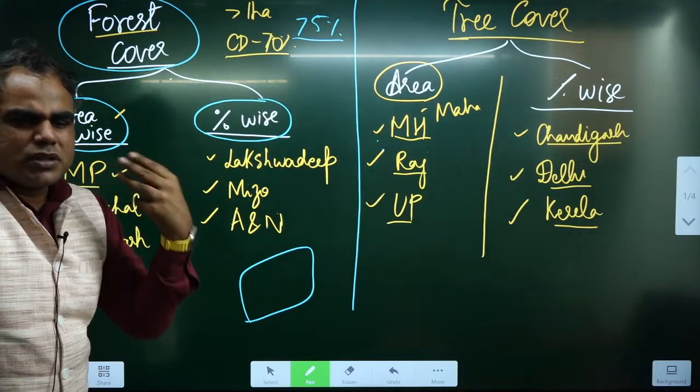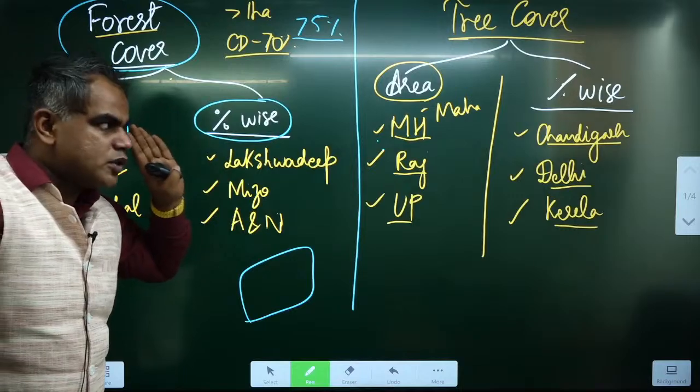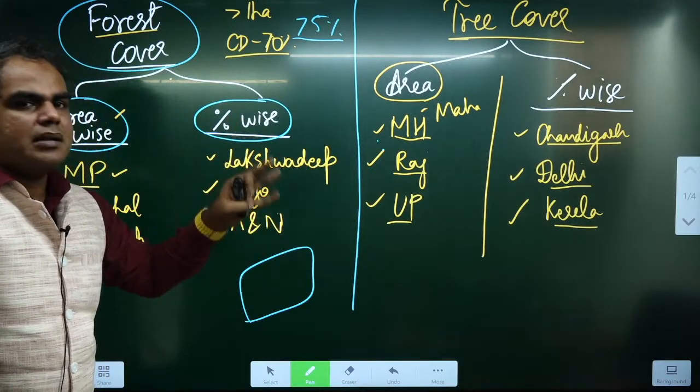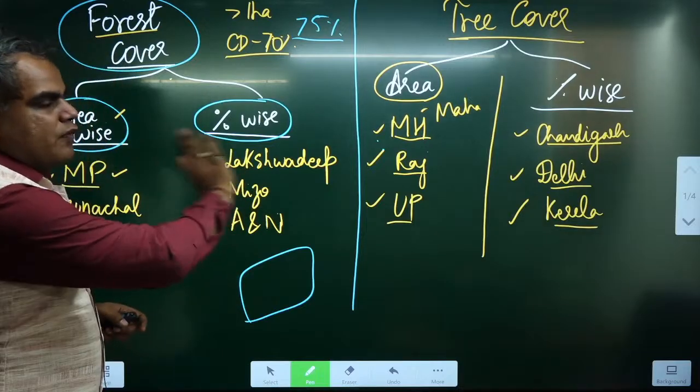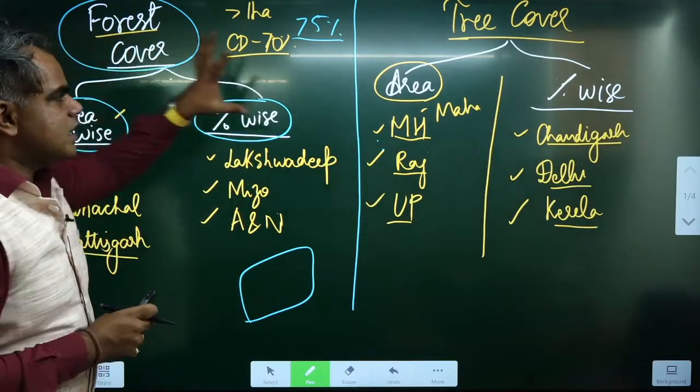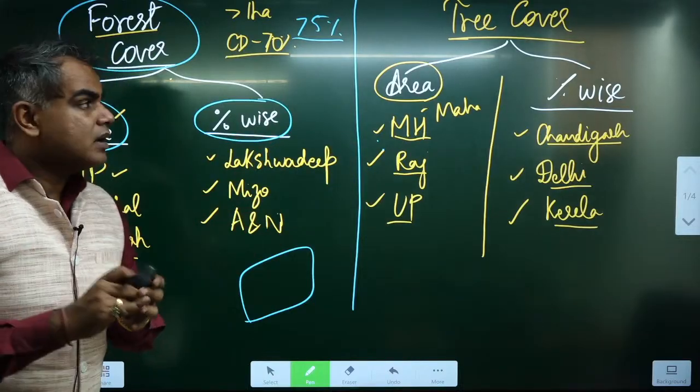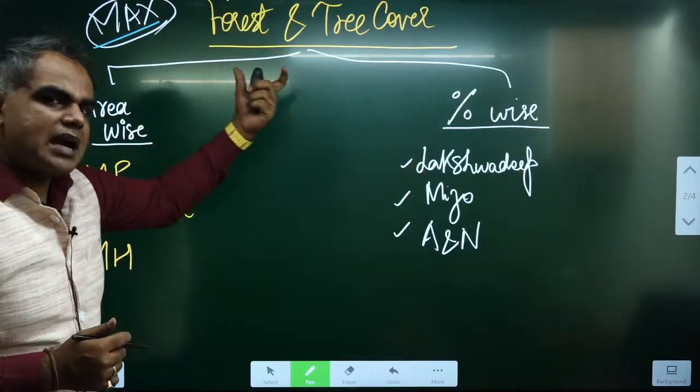Okay, so even in your state exams, whatever exams, if you just follow this whole one lecture throughout, concept based questions you'll also be able to do. Fact and concepts both you'll be able to do if you follow along. Okay, forest cover, tree cover, area wise, percentage wise, this is clear to us. Fine. Now we go to forest and tree cover.